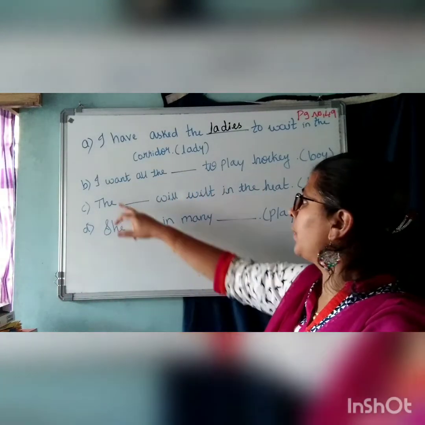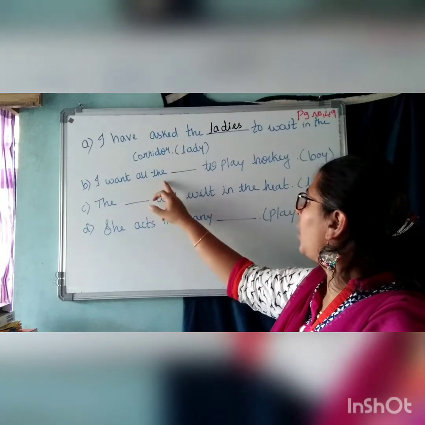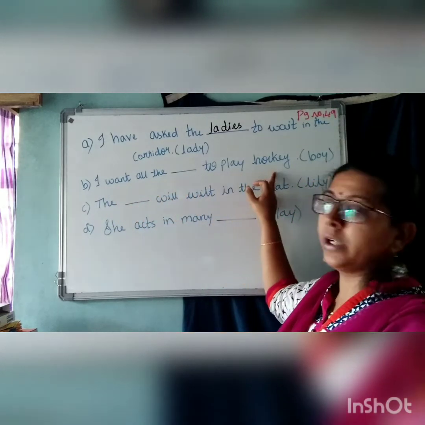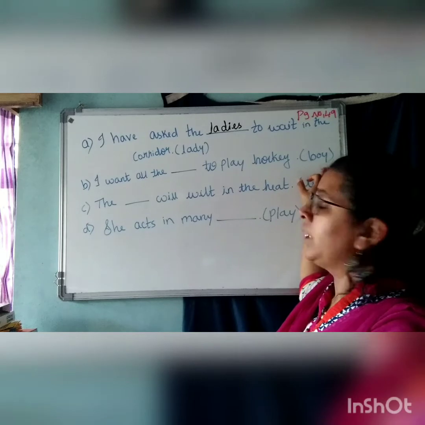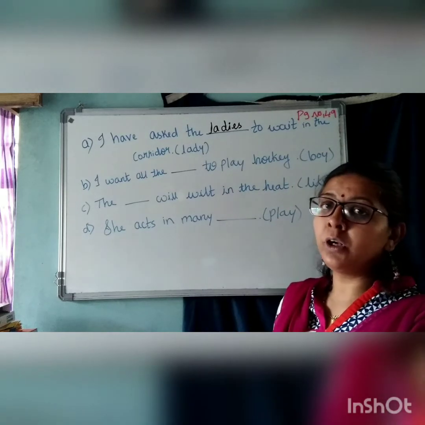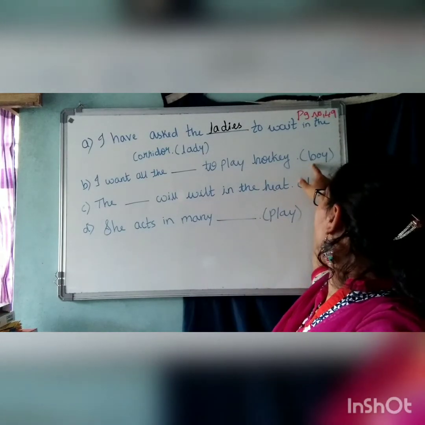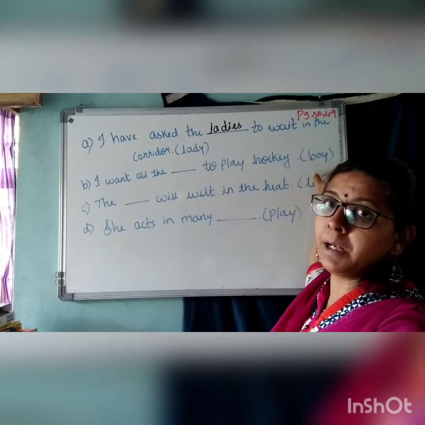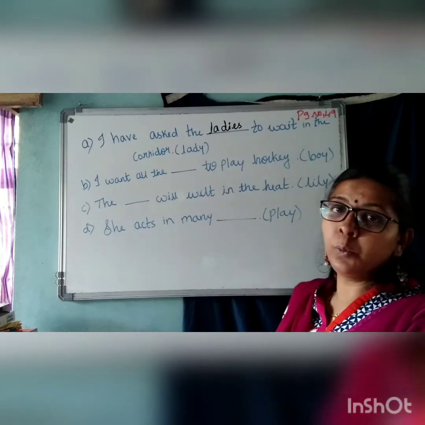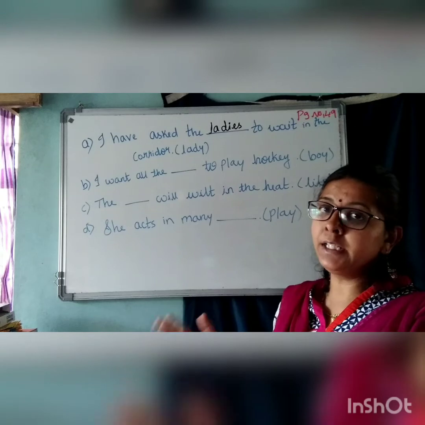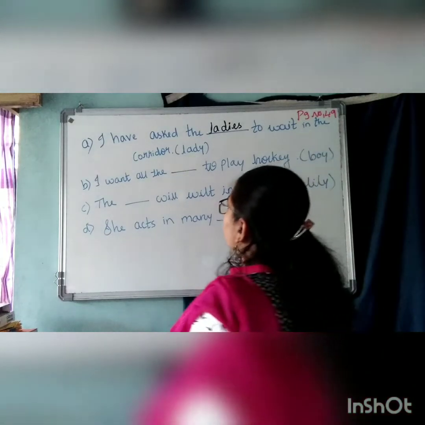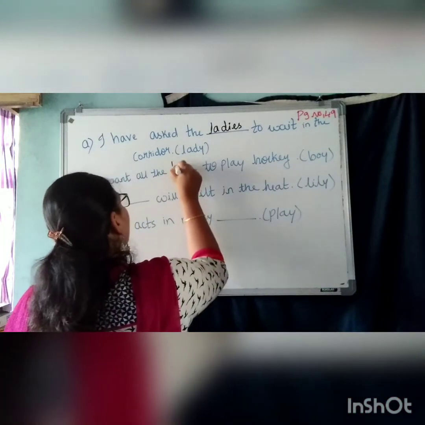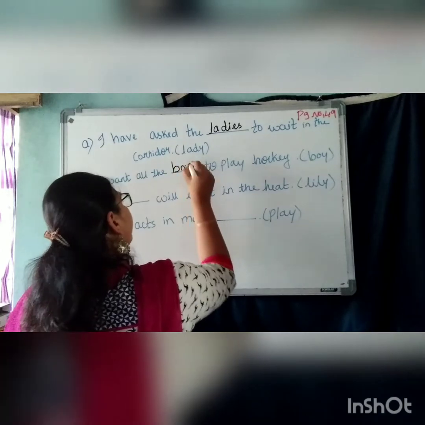Okay, next one. I want all the dash to play hockey. They have given you here boy. So what is the plural of boy? B-O-Y. Vowel plus Y. So rule 1, when there is a vowel, we have to add S. I want all the boys. What do we write here? Boys.